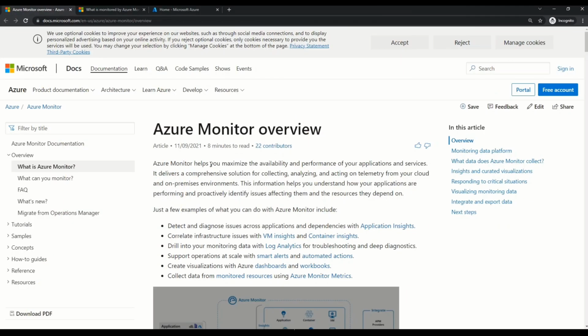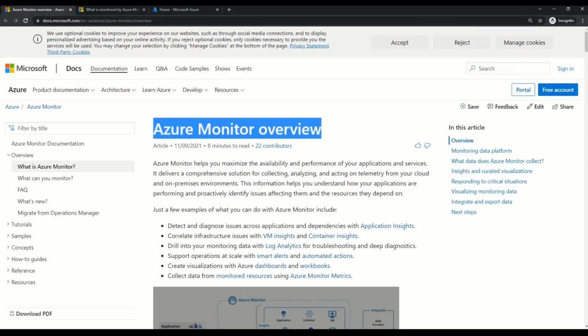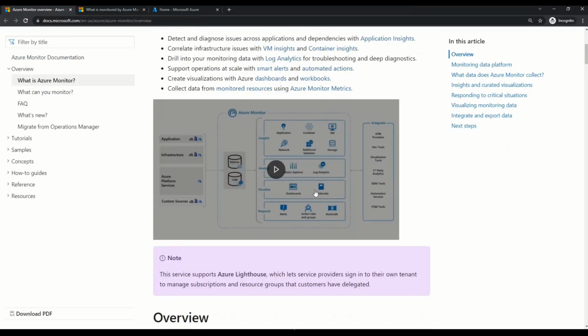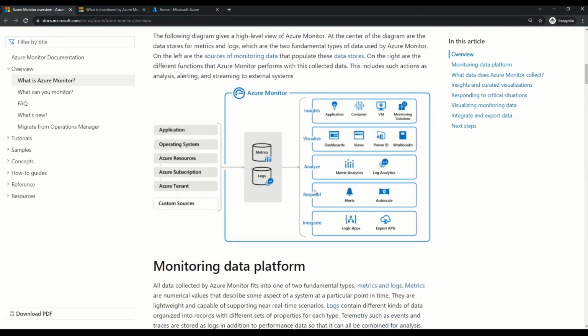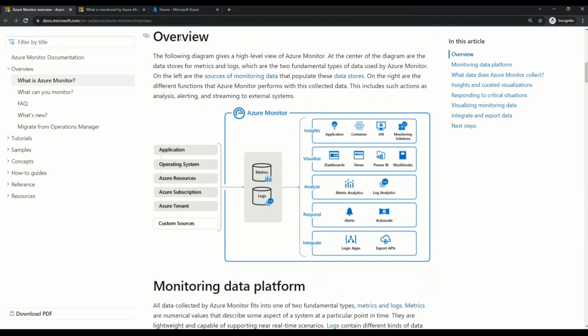If you want to learn more about Azure Monitor, then this is a good page to start with. On this page, you will find an overview of Azure Monitor. You will just scroll down. There is a video, a nice one, where you can understand. However, they have explained this diagram below as well. If you come a little down here, in this overview section, you can see this diagram, which beautifully explains how you can use Azure Monitor.